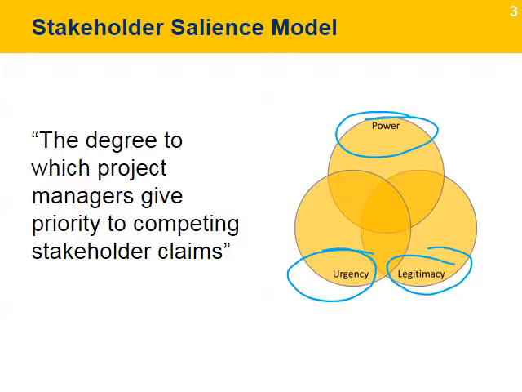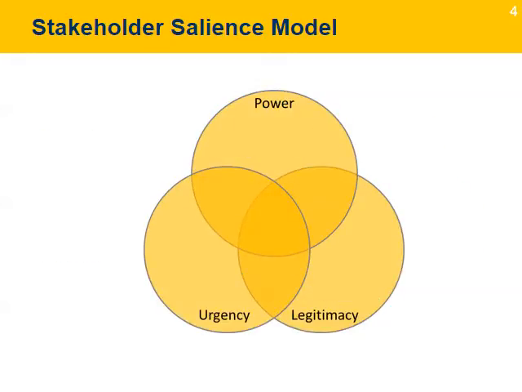The model was developed by Mitchell, Agle, and Wood to help managers identify and analyze project stakeholder needs. In this model, the three attributes are represented by circles. Power is the ability that project stakeholders have to influence the outcome of deliverables of a project. Legitimacy is the authority. It's the level of involvement project stakeholders have on a project. Urgency is the time expected by project stakeholders for responses to their expectations.